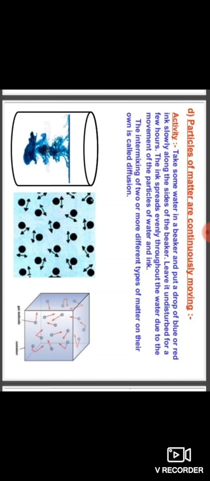The ink spreads evenly throughout the water due to the movement of particles of water and ink. Observe this figure.